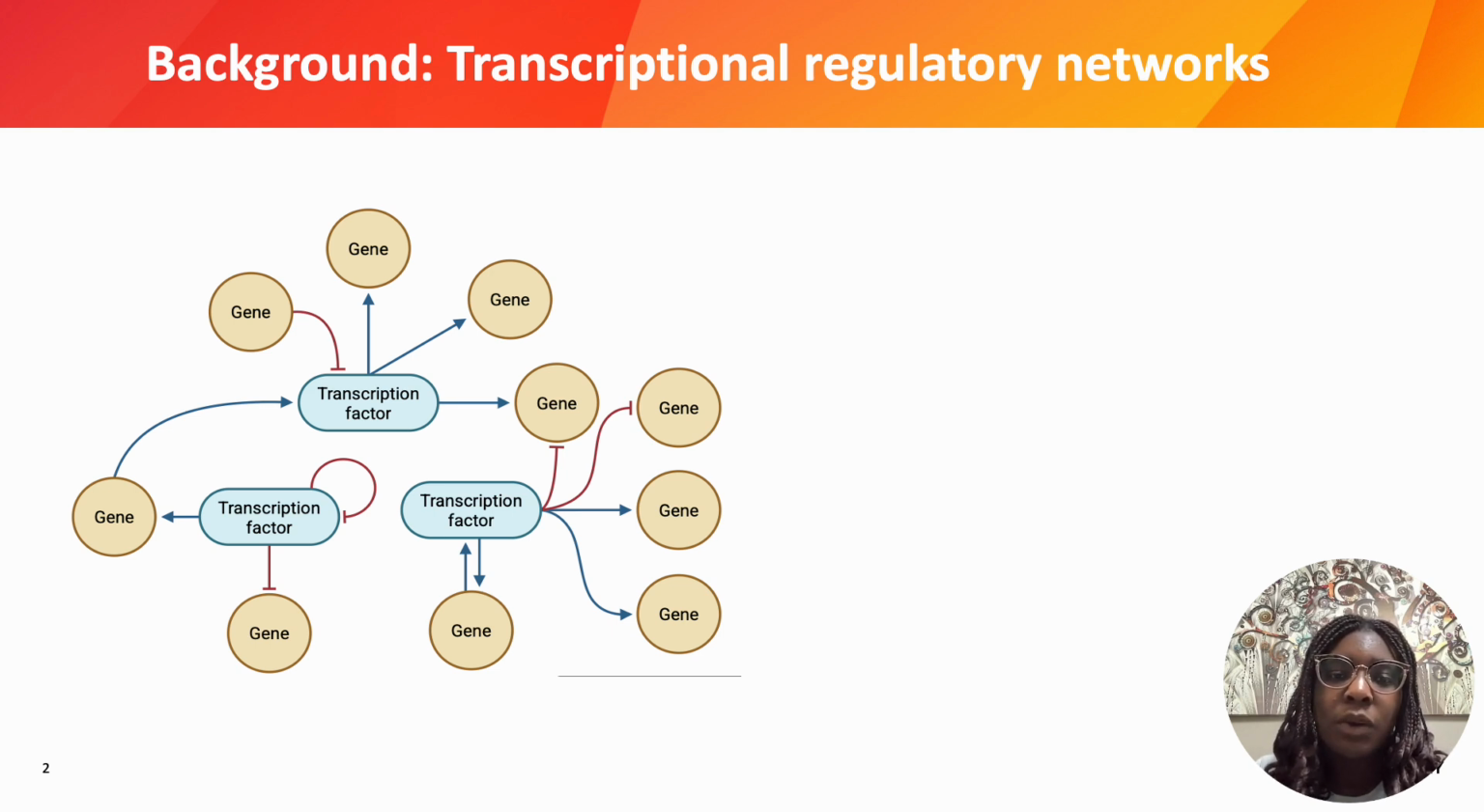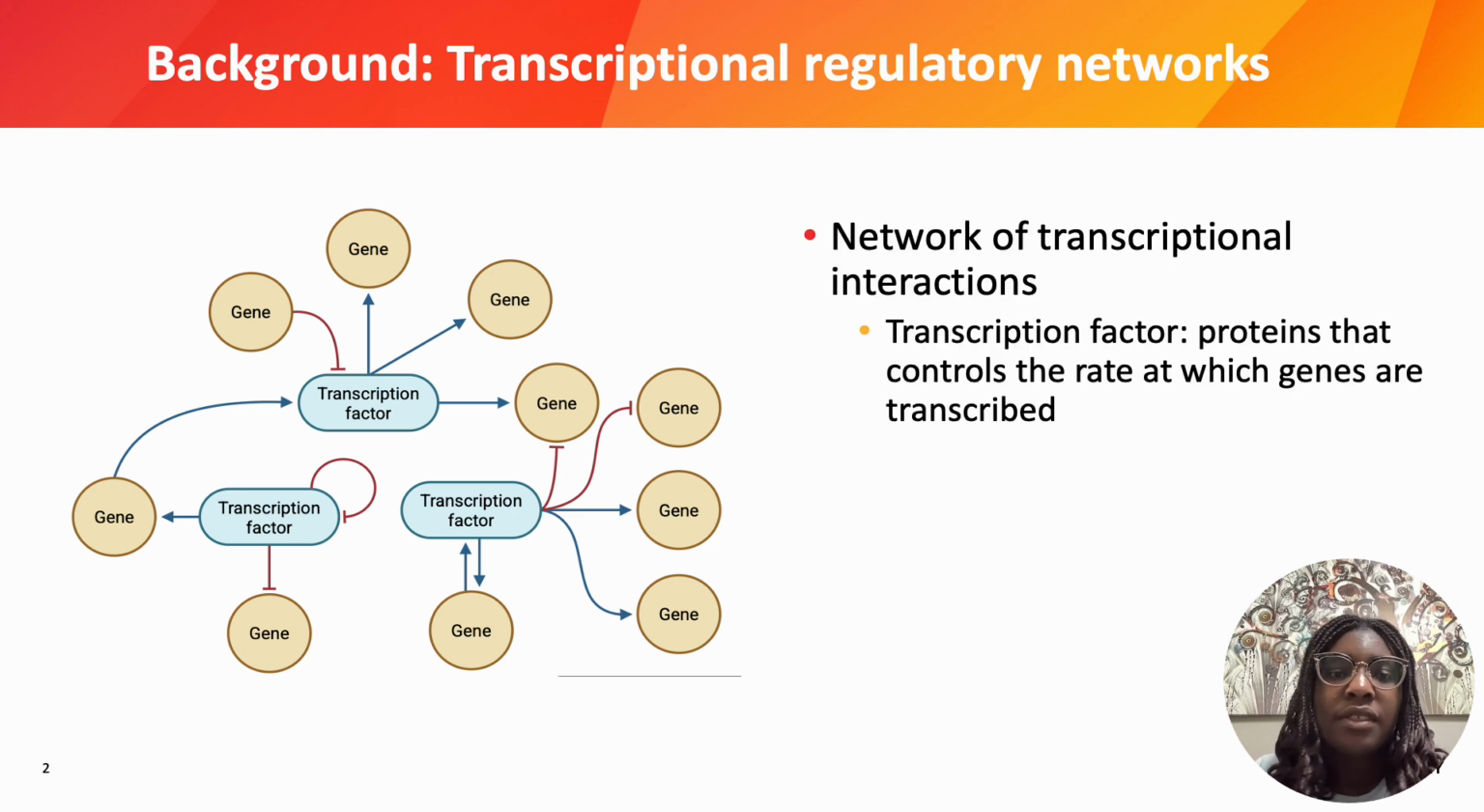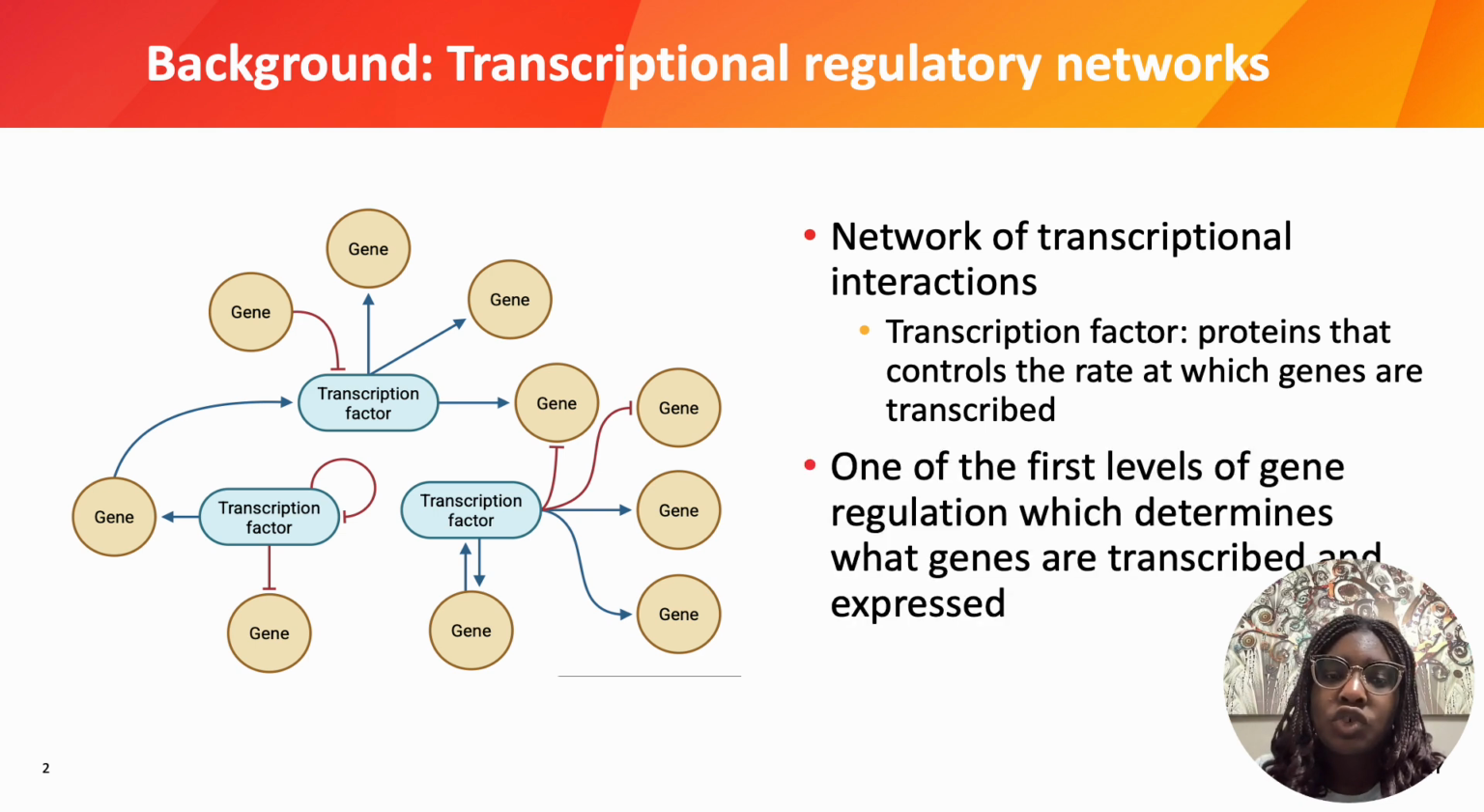These systems are a network of transcriptional interactions that control which genes are turned on or off in a cell. At the core of these networks are transcription factors, which are proteins that control the rate at which genes are transcribed. They determine which genes are transcribed and expressed and play a key role in gene regulation.